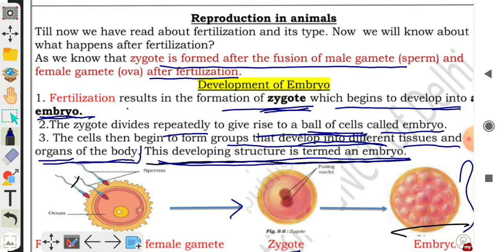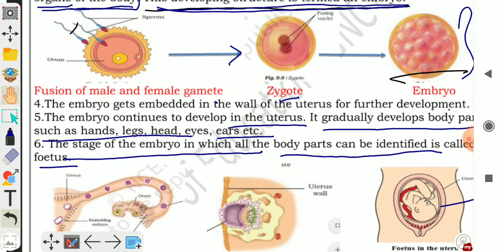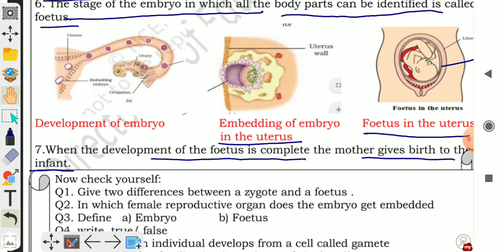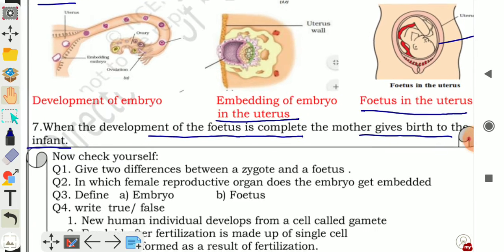And what do you mean by fetus? Fetus क्या होता है बच्चों? The stage of embryo in which all the body parts can be identified is called fetus. And when the development of fetus is complete, the mother gives birth to the infant.